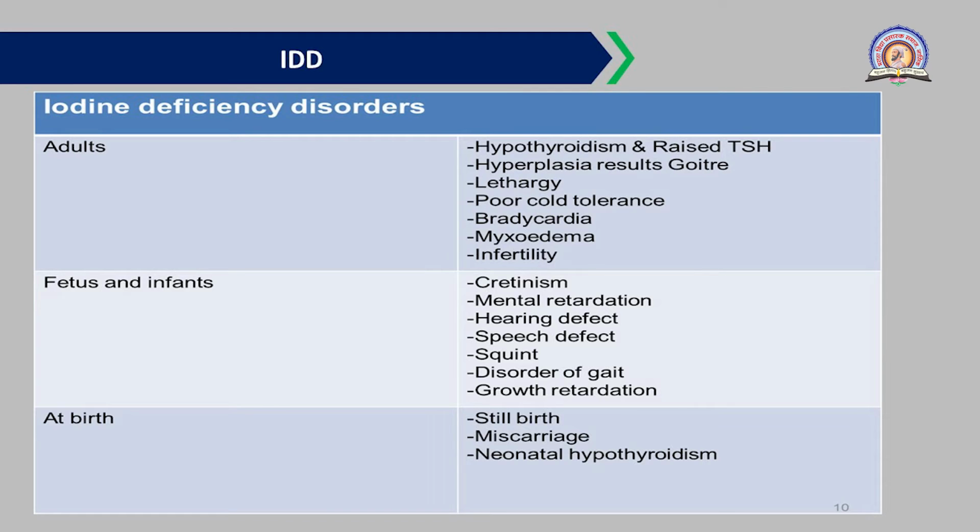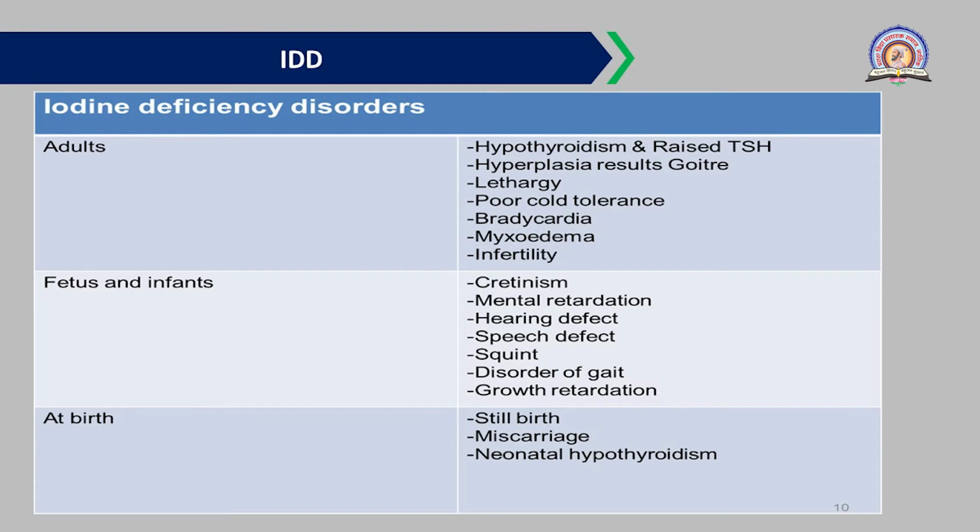Then squint. Squint is nothing but, in Marathi, it is called Tirolepana, or the child cannot see properly. In Hindi it is called वो तिरछा देखते हैं, the babies cannot see straight. That is called squint. Then disorder of gait, that is, the child cannot walk straight. Then growth retardation is there in infants and in the fetus. Then at birth, stillbirth is observed, that is, the baby dies at the time of or before birth.